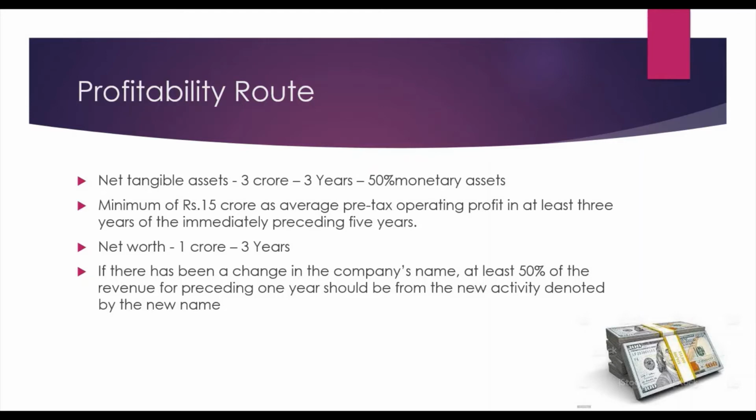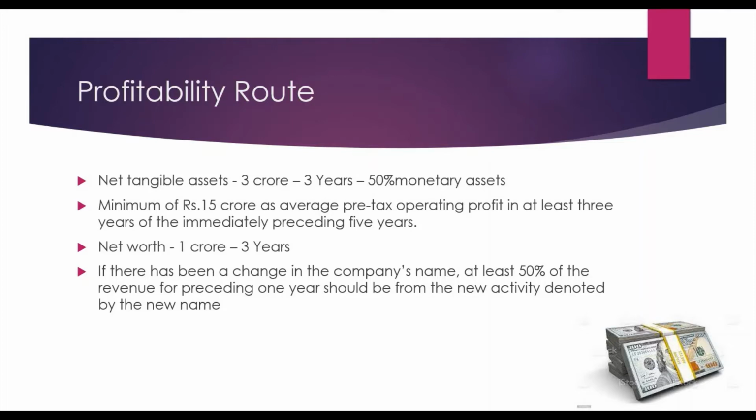Next one is, the company should be paying tax for an income of 15 crores in the period of 3 years. That means for a total of 5 years, for 3 years the company should have an average of 15 crore pre-tax profit. So that's the second one. The third requirement is the net worth of the company should be 1 crore for the period of 3 years. That's so simple.